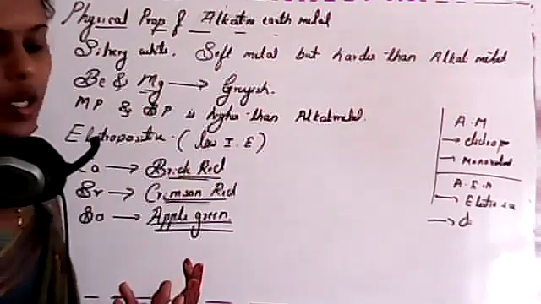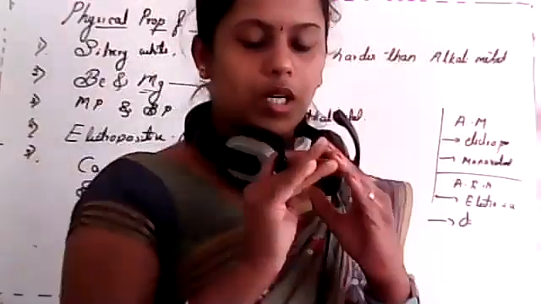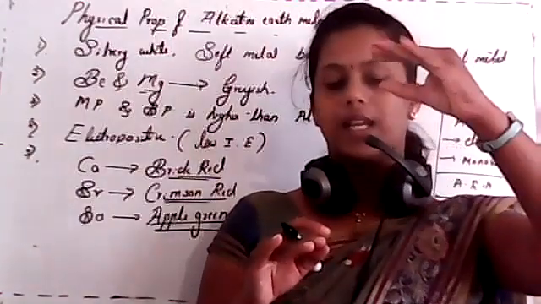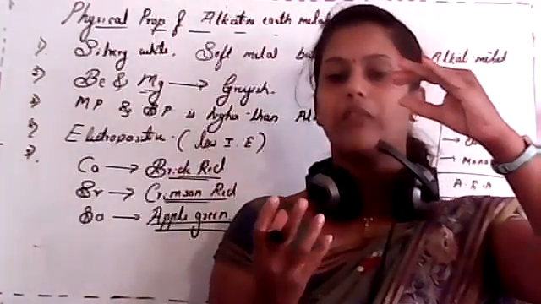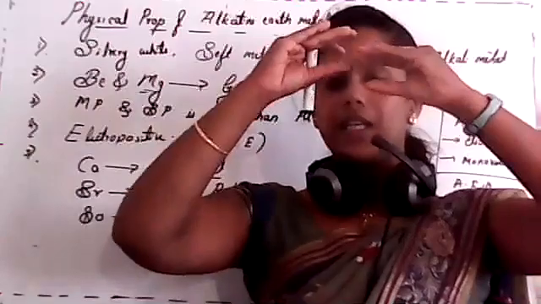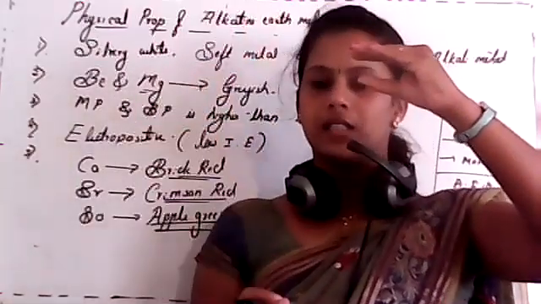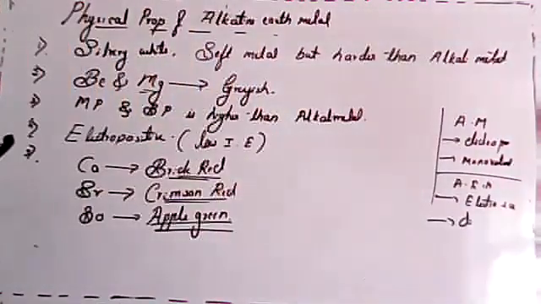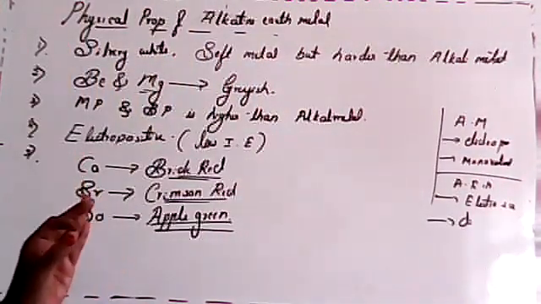Again, the reason for this one: in a flame test, what happens? An electron in the ground state is excited to a higher energy level by absorbing some amount of energy, isn't it? And being unstable, it will return to its ground state. While returning, it will emit some amount of energy. Is this clear?